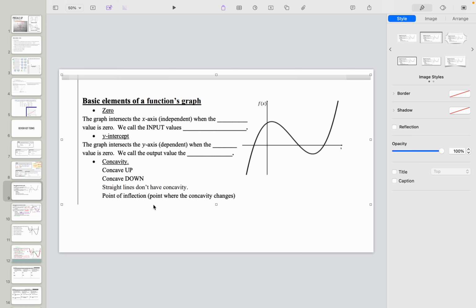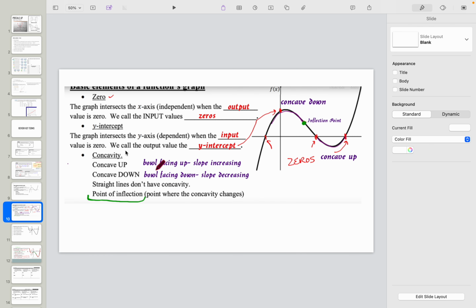Then after you're done, pause the video, and then I'll explain it, and you can add to what you sketched. So here we have, these are our zeros. Hopefully you labeled those, right? 0, 0, 0, where the graph touches the x-axis. So what happens here? The output values, the y values, are 0. That's why we call them zeros, because the output values are zeros. We call the input values the zeros. So the actual x's are the zeros.